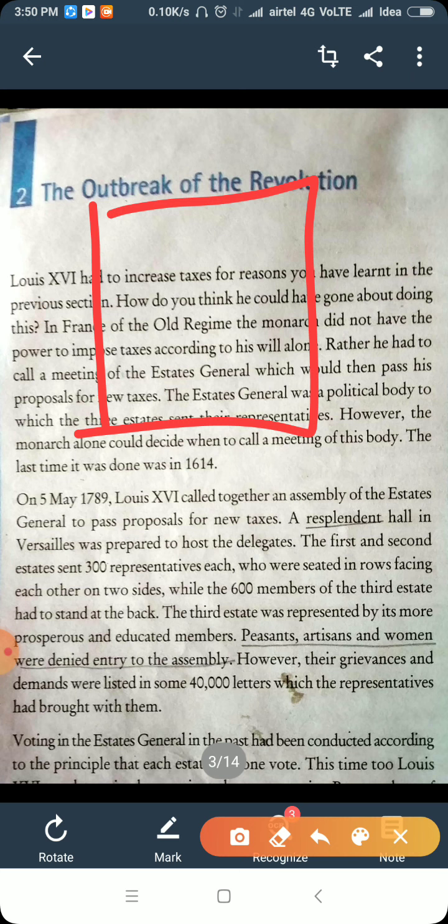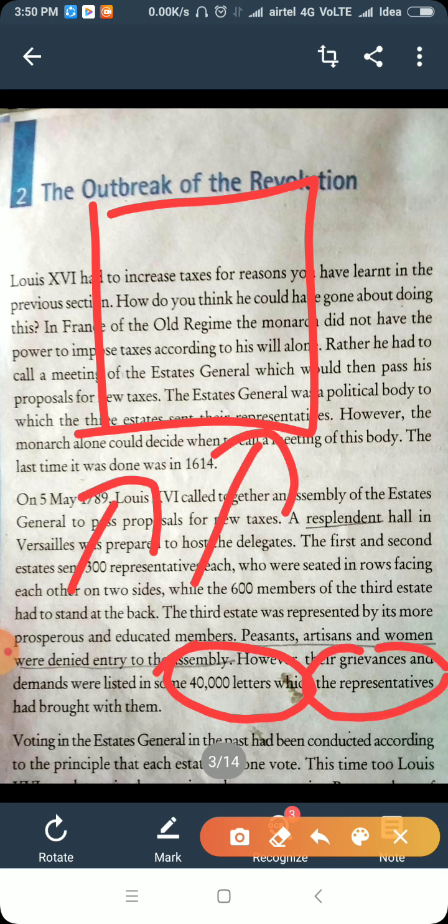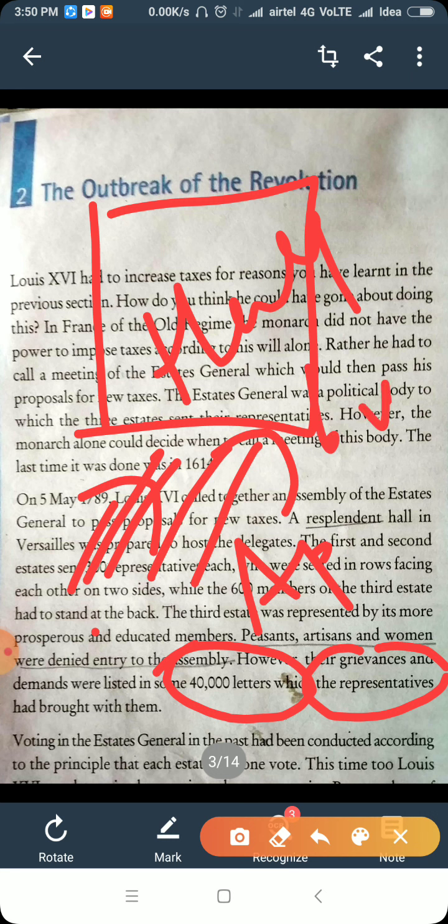However, their grievances, means their problems and tensions, and their demands were listed in 40,000 letters which the representatives had brought with them. Means these 40,000 letters were prepared. The people who were reaching the hall sent their applications with them. Means these 600 people took the applications and reached the assembly.